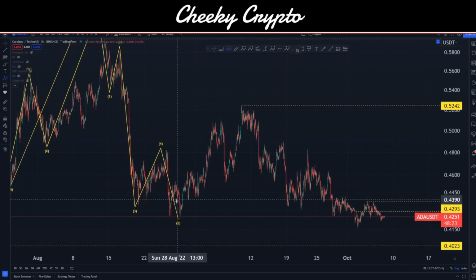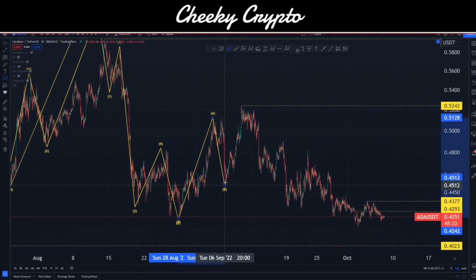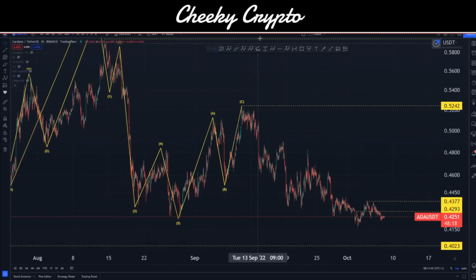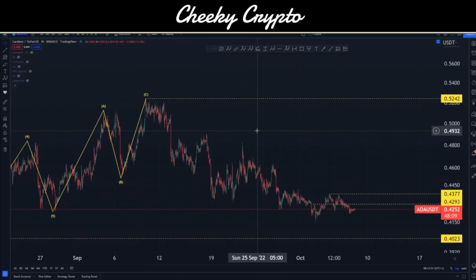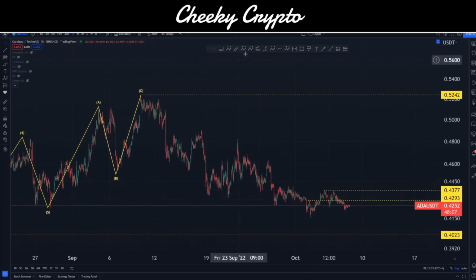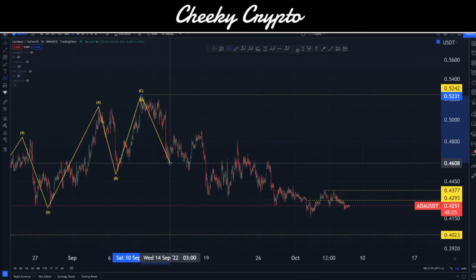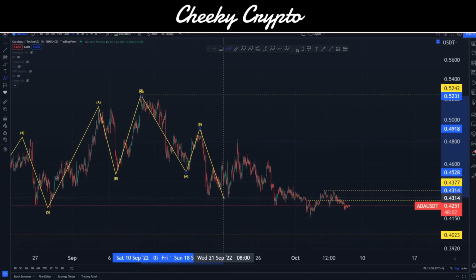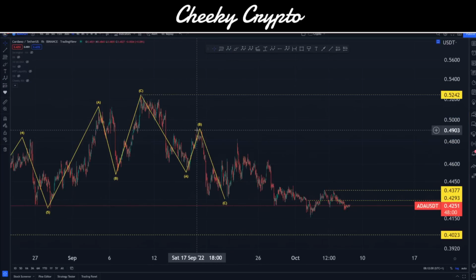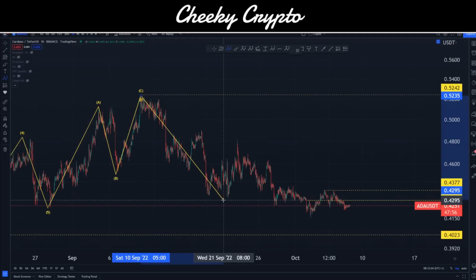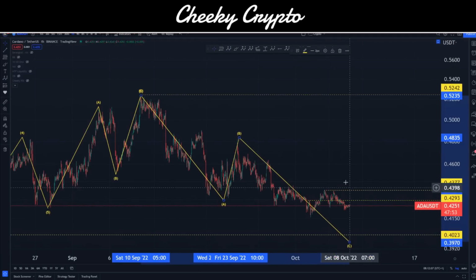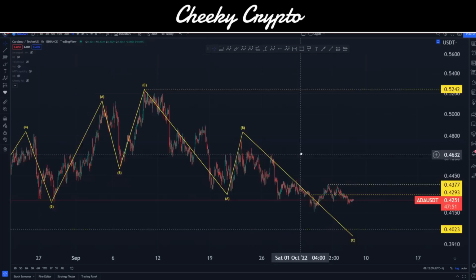Okay, so let me just go and draw this out so we can get up to date. We have 3 waves here, right? We can just see 3 waves in there, and we can argue that this looks really interesting, but it's still all 3-wave structures. And when we say 3 waves, these essentially are just short-term moves. As we come over this side, we can see that something hasn't actually finished yet. So we've got this little area here where we can acknowledge that there's something like this going on. But all of this is actually just wrapped up inside something larger, which would be something like this. And I don't think that's actually finished yet. So we're going to talk about that in a second.